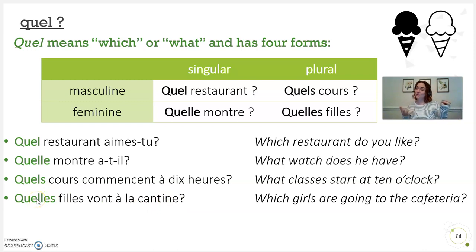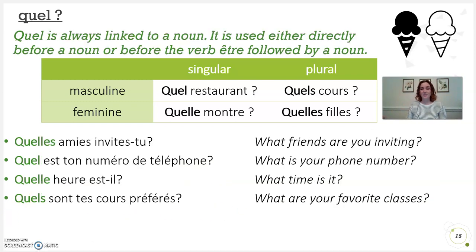Quel always comes in front of something else. It is an adjective, so it also has to agree with the following word. Quel is always linked up with some sort of noun because it's saying which noun. And it's either directly in front of the noun, like you saw previously on the previous slide, or it's followed by the verb être, aka is or are. Then the noun comes later. So here it is directly in front. Quels amis invites-tu? Which friends do you invite?